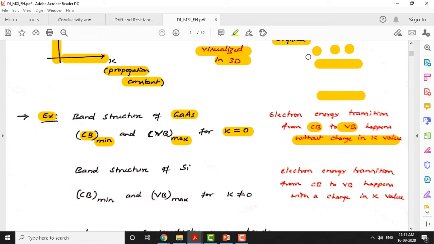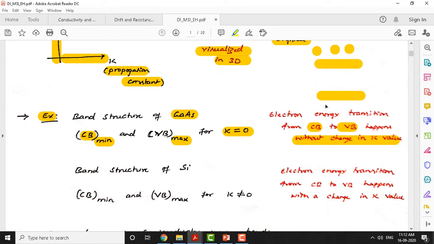Now the electrons have to come back, because according to Pauli's exclusion principle, an electron cannot stay in a higher state for a long time. They have to come back to their lower energy state. Once an electron leaves its position, there exists an empty state here. That state needs to get filled either immediately or at some later point of time.